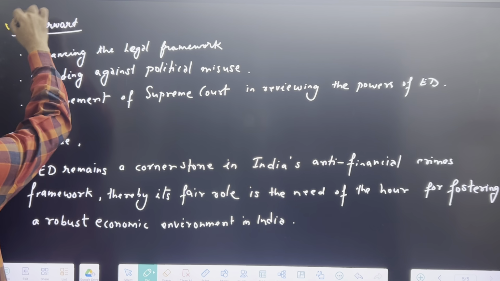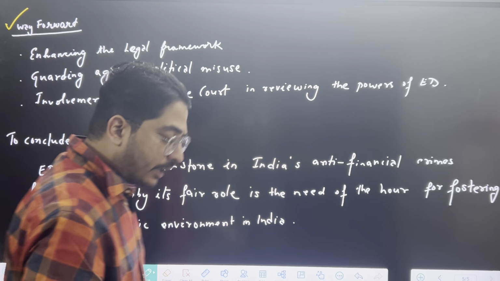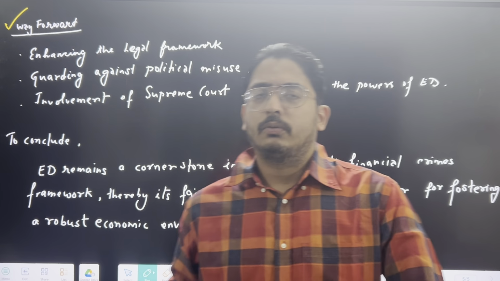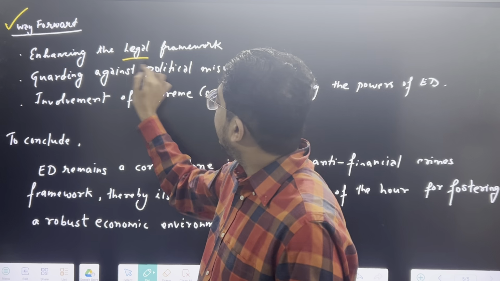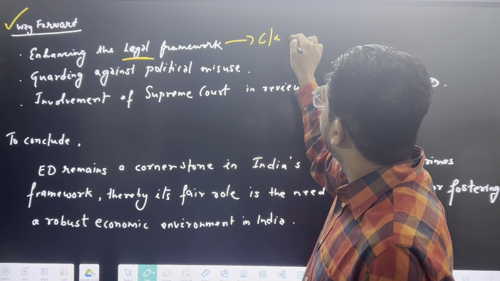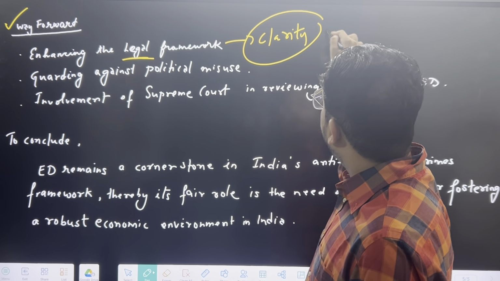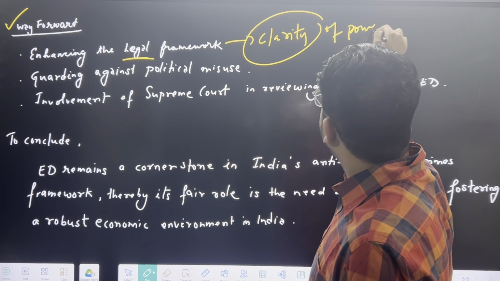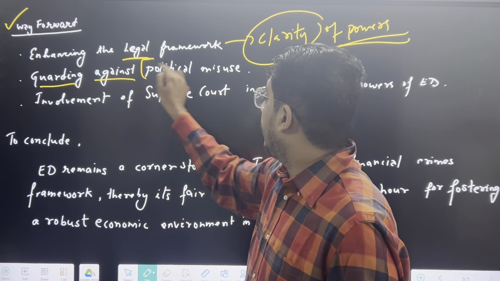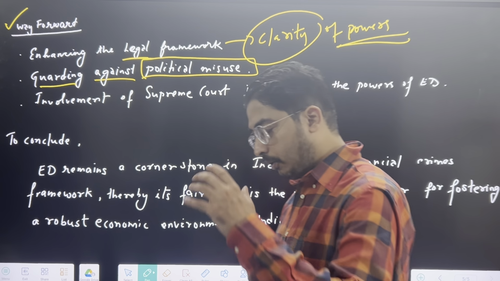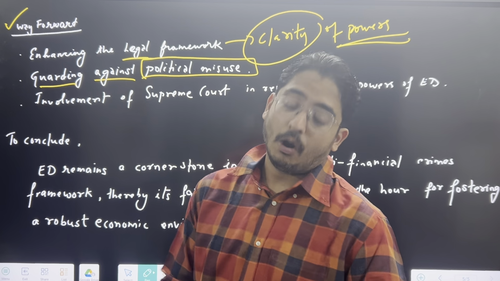Now, way forward. What all things can be done to stop this or to improve the situation? First of all, we have to enhance the legal framework. Clarity is required. Clarity of powers. Now, guarding against political misuse. Political misuse and interference are done. How to guard against it?